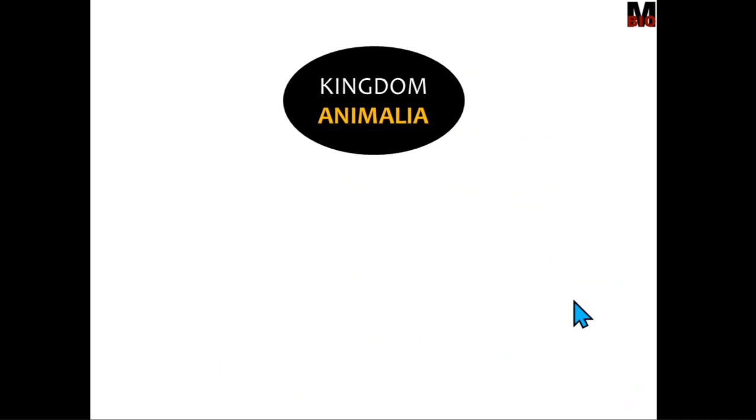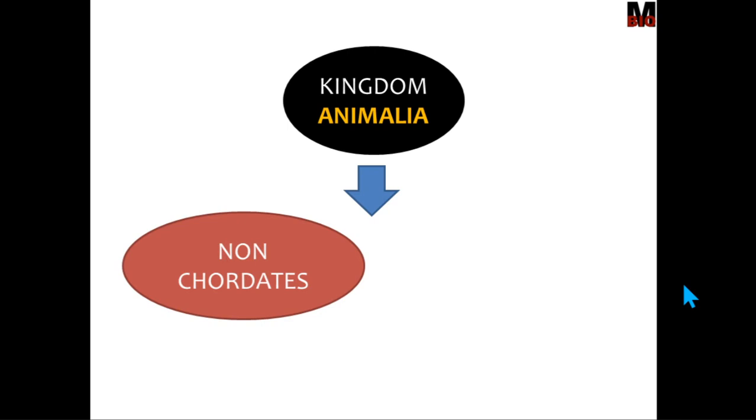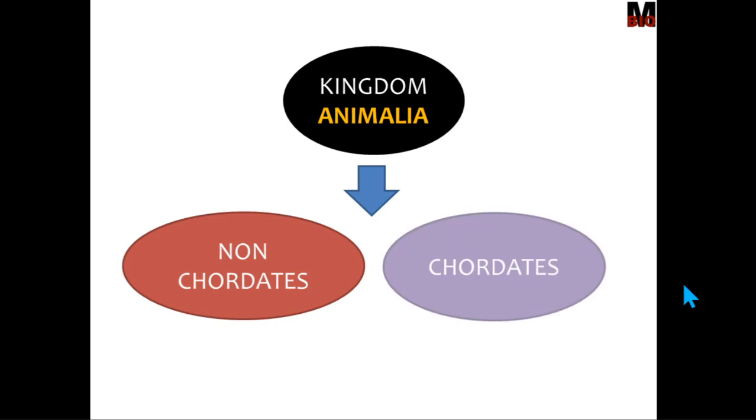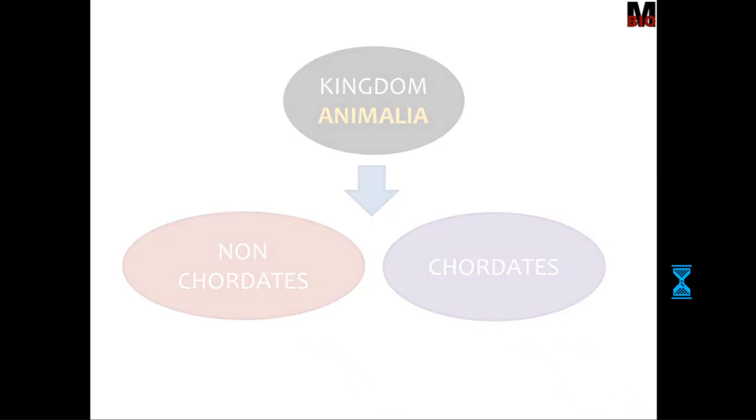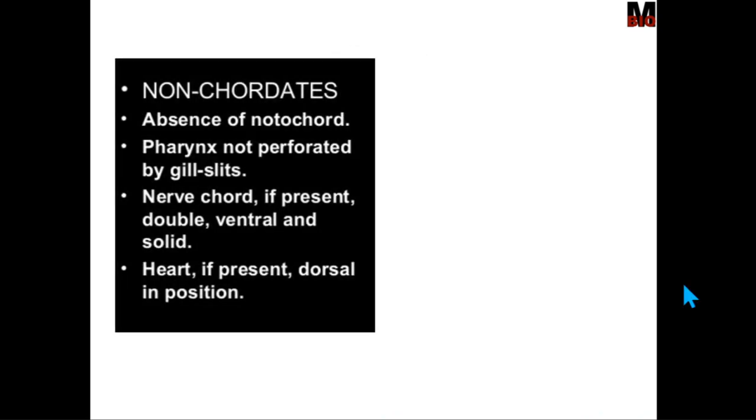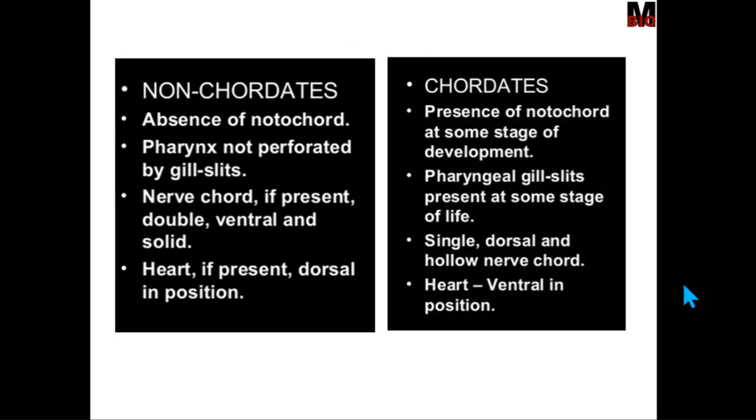So kingdom Animalia is again further divided into two major categories, non-chordates and chordates. Now let us discuss or distinguish between these two. What are non-chordates and what are chordates? This classification is based on the features of chordates, whether an organism possesses a chordate feature or not.